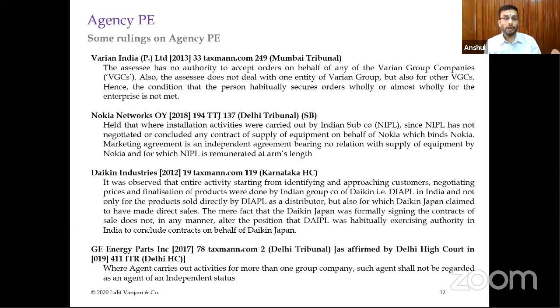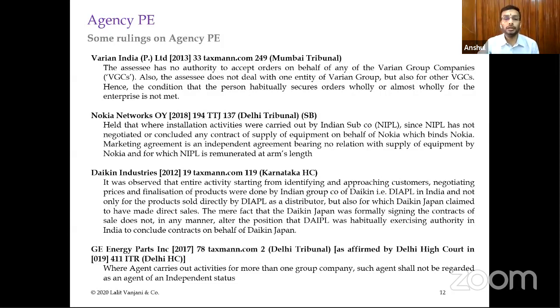Say, for example, item A is supplied by company A, item B by company B, item C by company C, but all these items are linked to some extent, and all three group companies belong to one multinational group only. This way they could mitigate the risk of the agency PE.